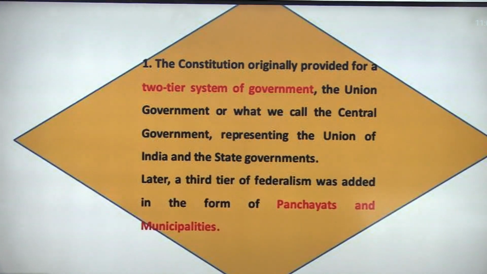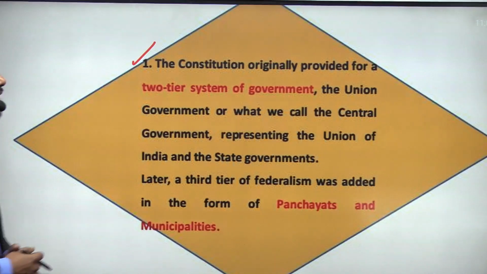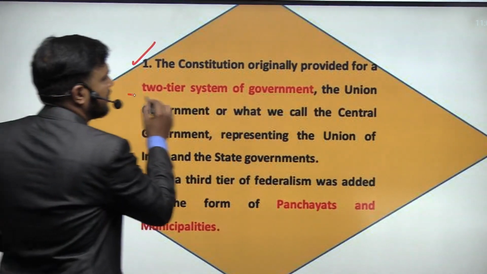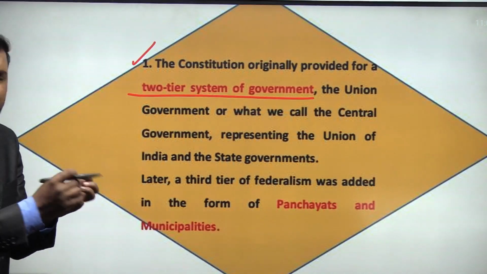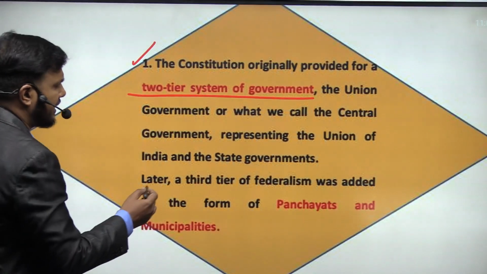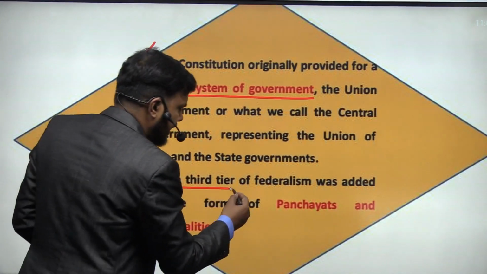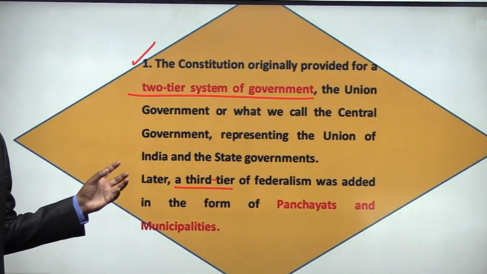First, if we refer to the Indian Constitution, it provides for a two-tier system. A two-tier system means a government at the national level and simultaneously a government at the state level. But later on an amendment was done, and now we have a three-tier system.